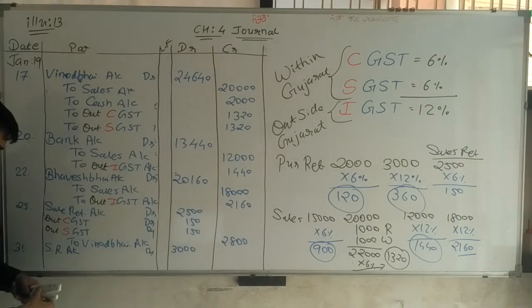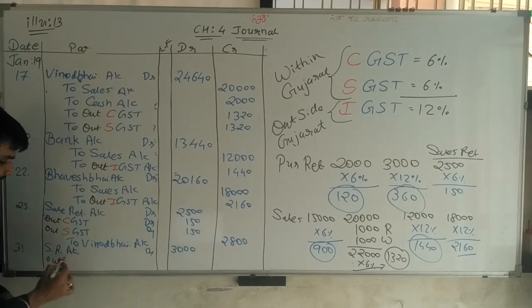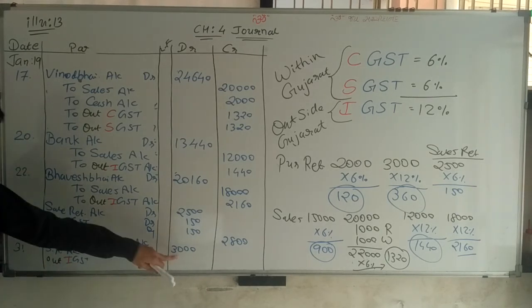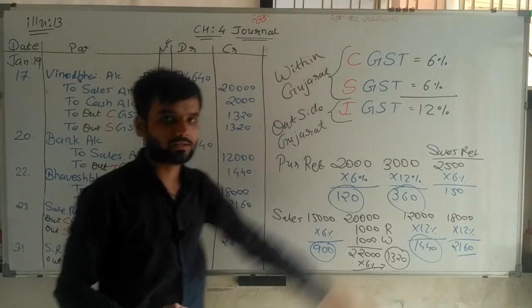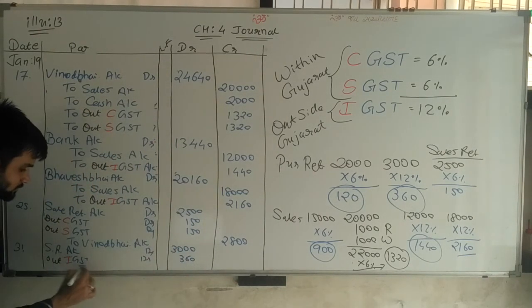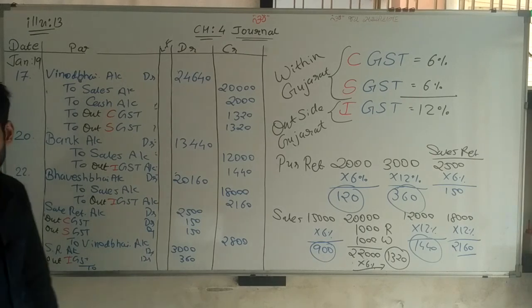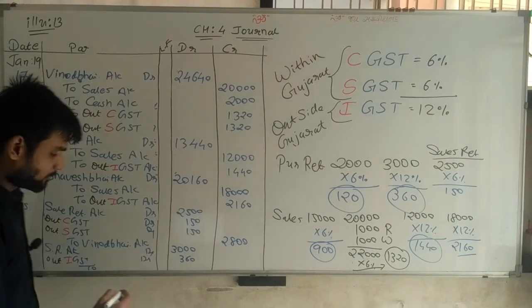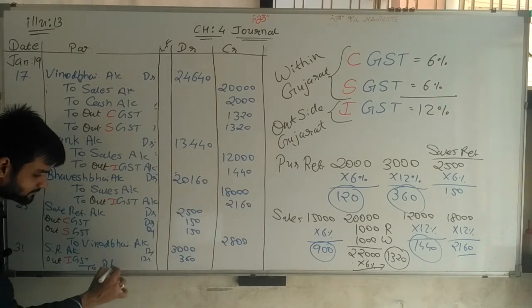Now with this, output IGST. So why IGST? Outside Gujarat. So IGST account debit. Now on 3,000, IGST 12% is 360. Name is given, Bhavesh Bhai of Bhopal. So Bhavesh Bhai account credit.